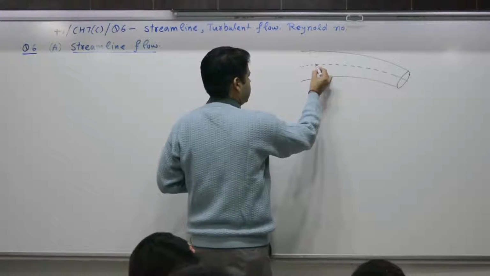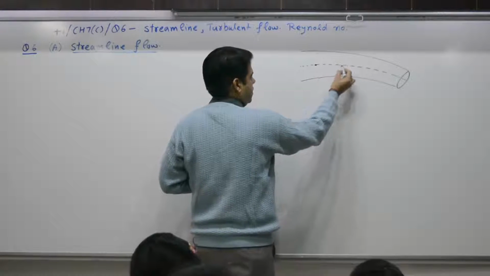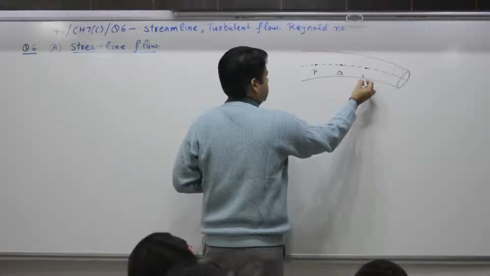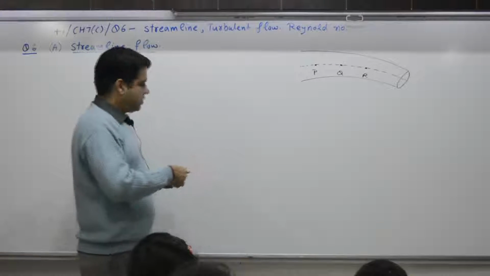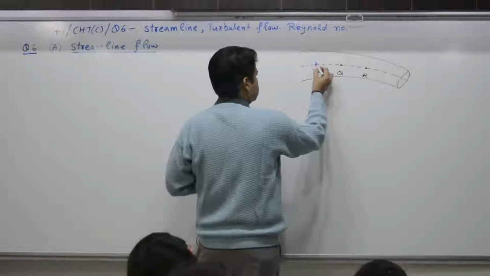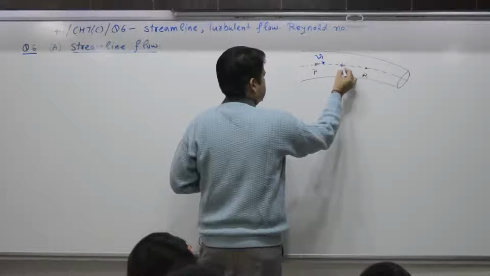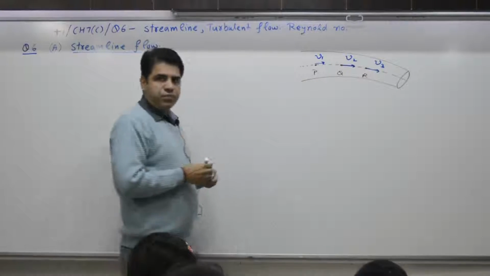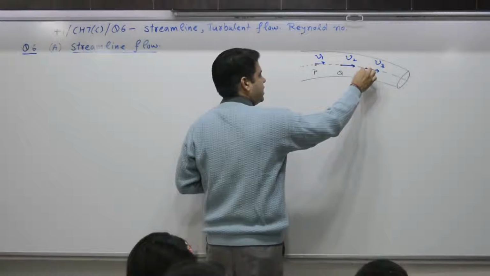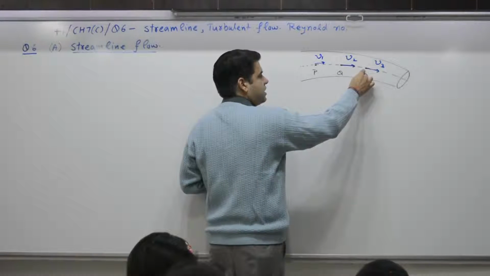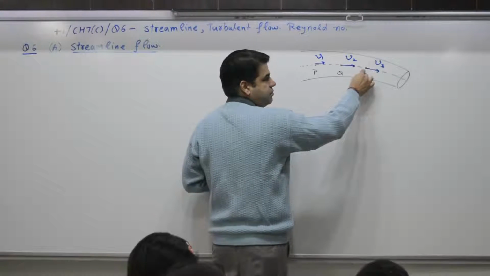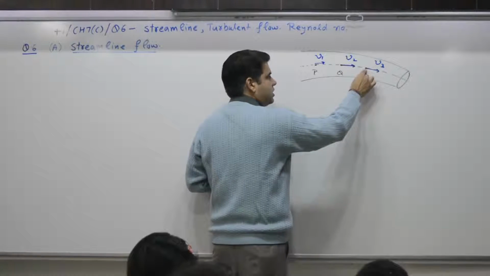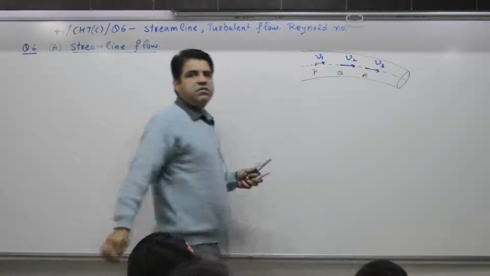Three particles are marked at positions P, Q, and R. Suppose velocity at this point is V1, at this point V2, and at this point V3. So at present, there is one particle at this position having velocity V3, say 10. When this particle Q reaches this position, it will also have the same velocity V3.